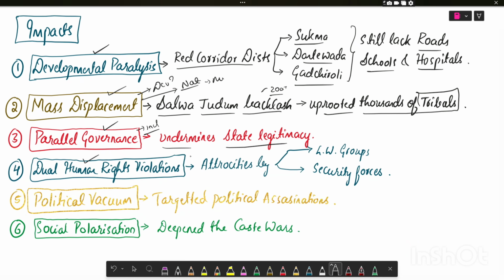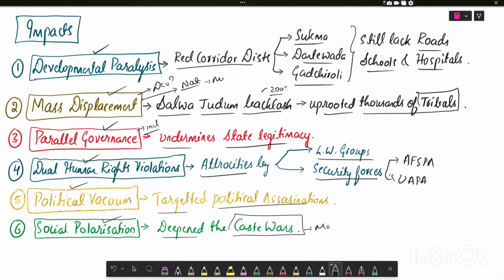And there is a dual human rights violation problem, that is atrocities by the left-wing extremism groups as well as by security forces, through misuse of the Armed Forces Special Powers Act and the Unlawful Activities Prevention Act. And there is a political vacuum, with targeted political assassinations, and social polarization, deepening caste wars. For example, the Manipur violence of 2022. What are the impacts? Developmental paralysis, mass displacement, parallel governance, dual human rights violation, political vacuum, and social polarization.